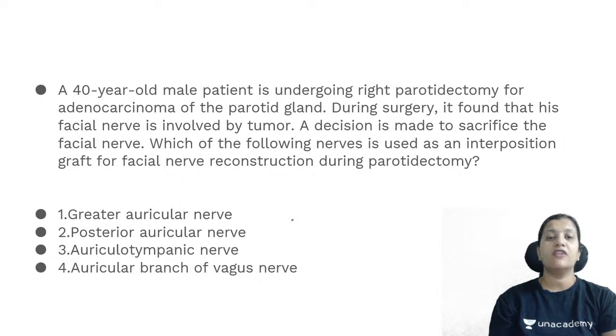Greater auricular nerve, posterior auricular nerve, auriculotympanic nerve, auricular branch of the vagus nerve. So I am waiting for your answers.